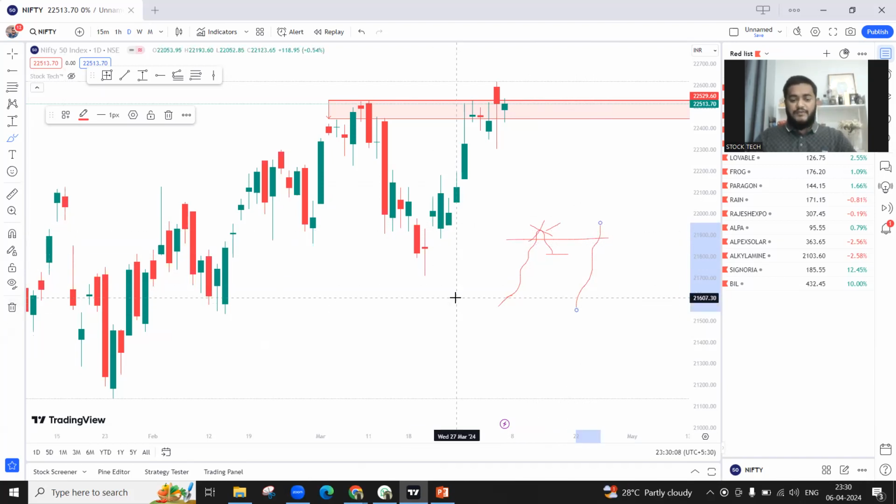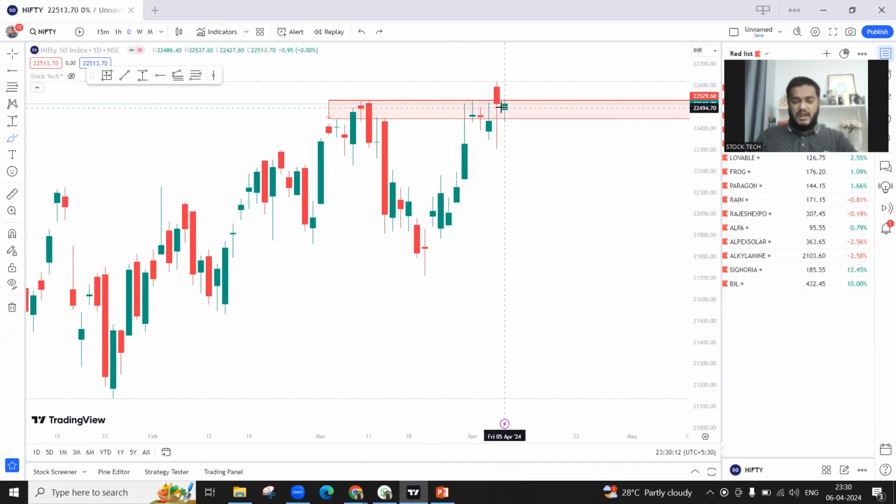Now if you observe carefully in this chart, Nifty had given a false breakout over here, then came back and closed in the supply zone itself. So you still cannot consider that it is a clean breakout. It is not a clean breakout as of now.